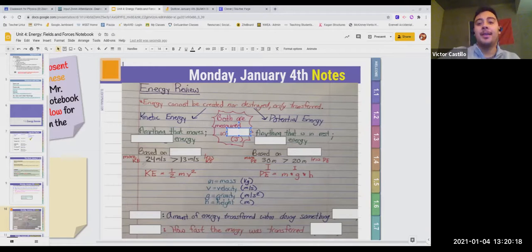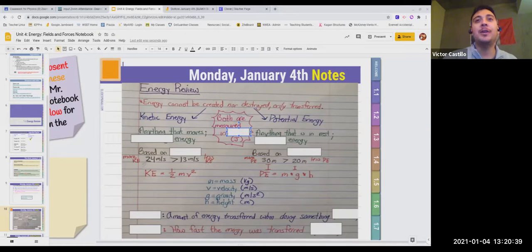So, energy review, right? The very main thing you need to know about energy is that energy cannot be created nor destroyed. It can only be transferred. Okay? That's the first law of thermodynamics. Energy cannot be created nor destroyed. It can only be transferred.